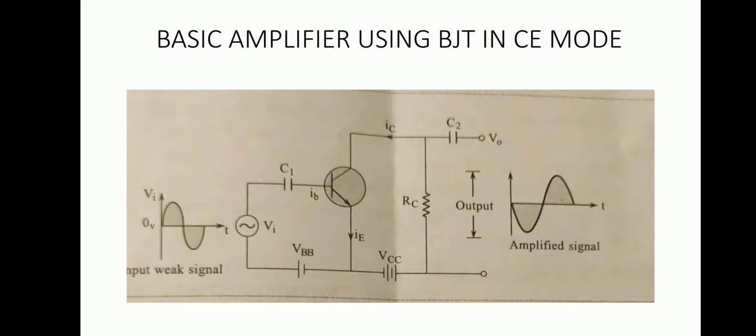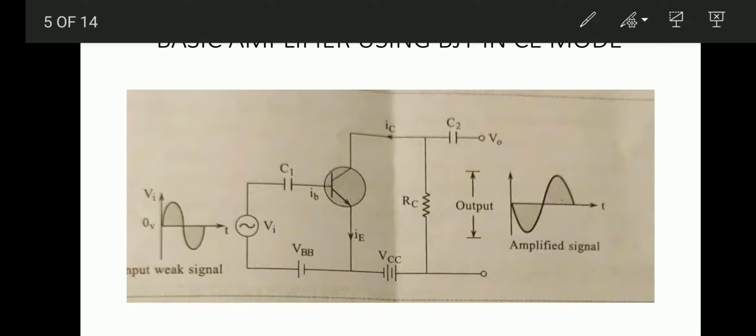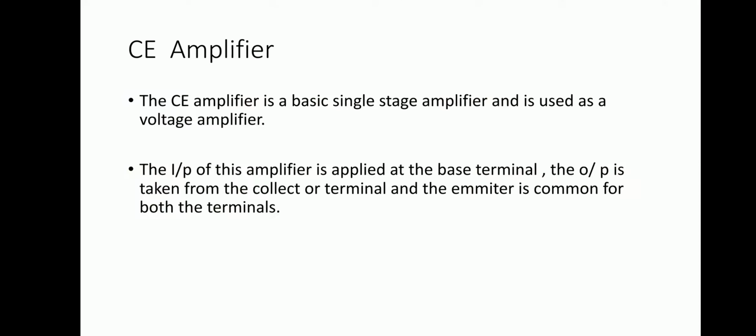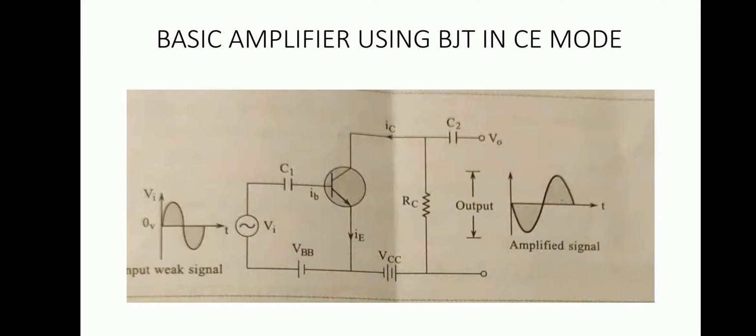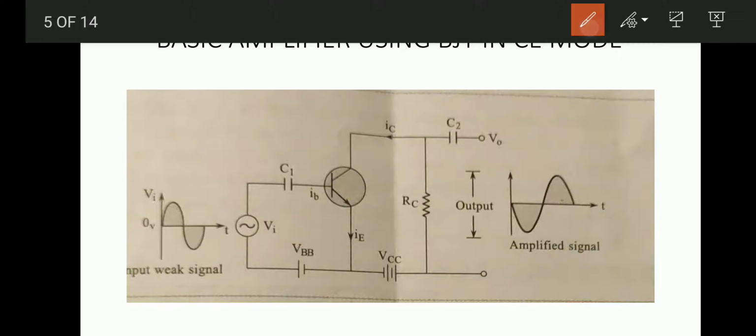Now we can see a common emitter amplifier circuit. Here it is an NPN transistor. If you observe this circuit, VBB, as I already said, to amplify the signal the transistor should be in the active region.